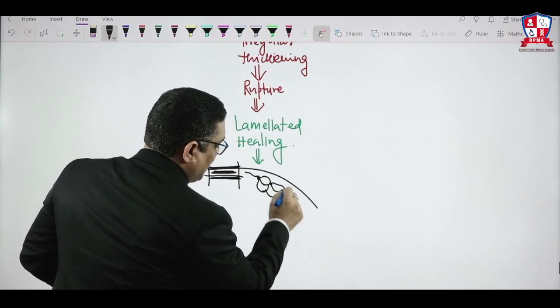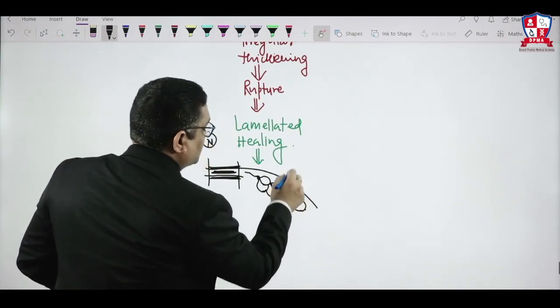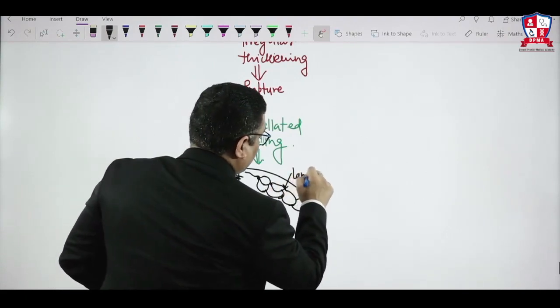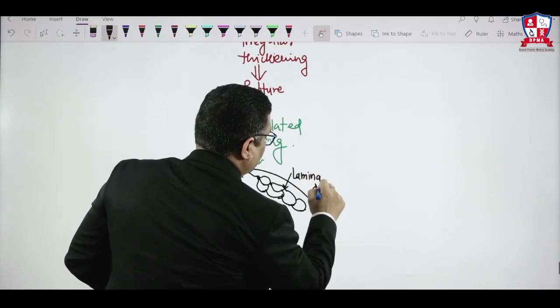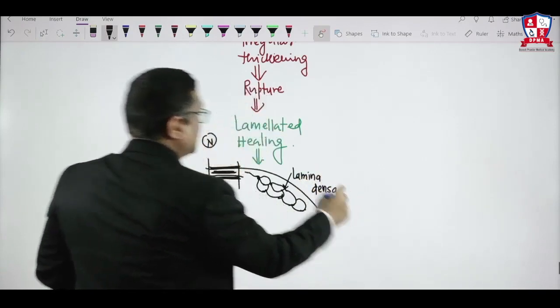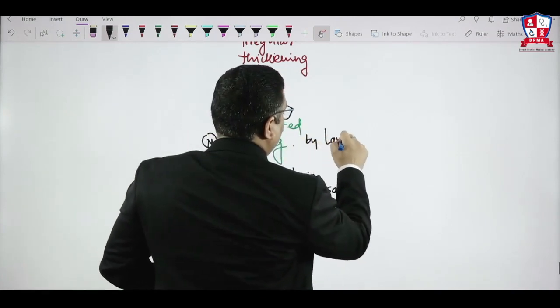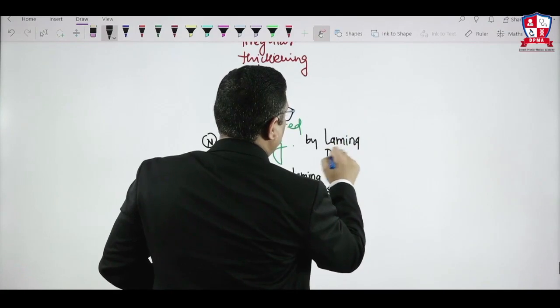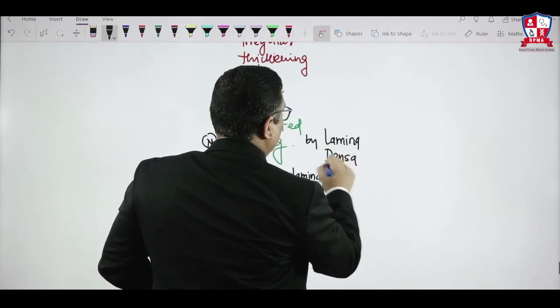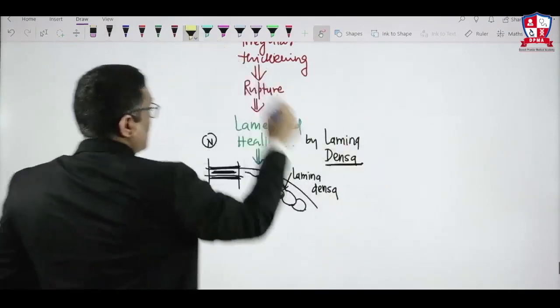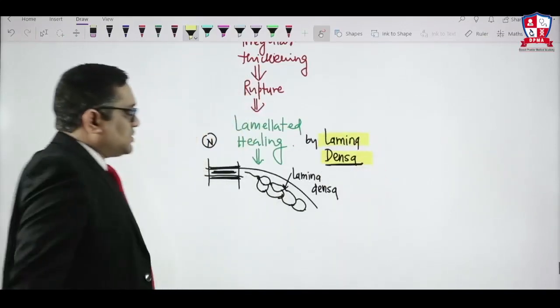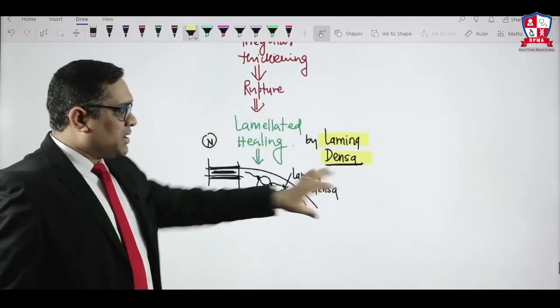So they are forming lamellations like this. This is the lamina densa, so lamina densa is forming lamellation. This lamellated healing is by which layer of the basement membrane? Could be a future question: lamina densa. So it is done by lamina densa. This is the future question which we can anticipate. The lamellated healing is by lamina densa.